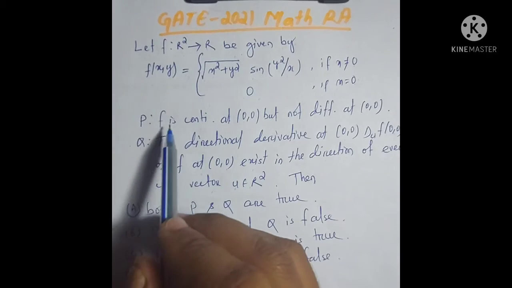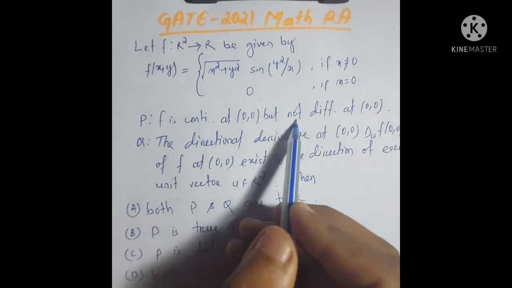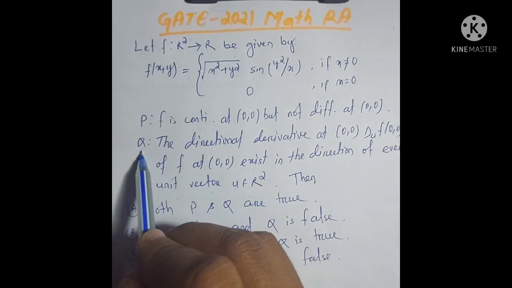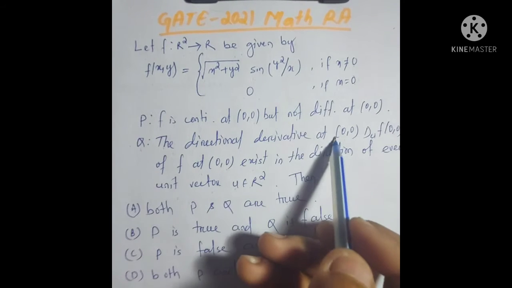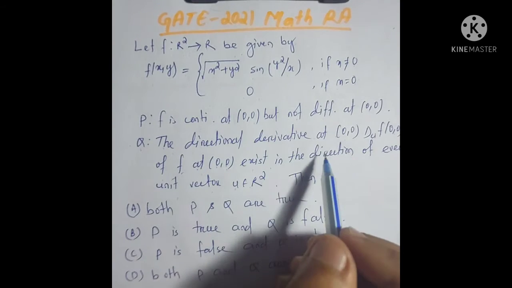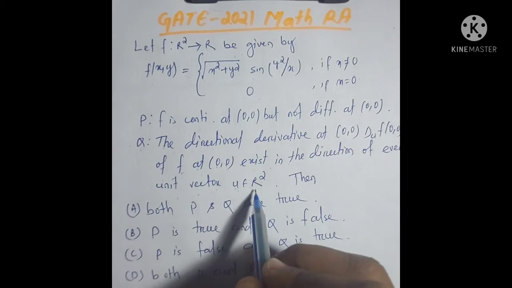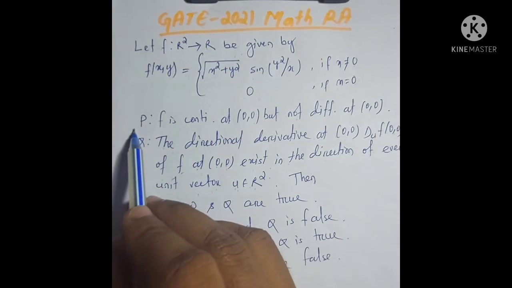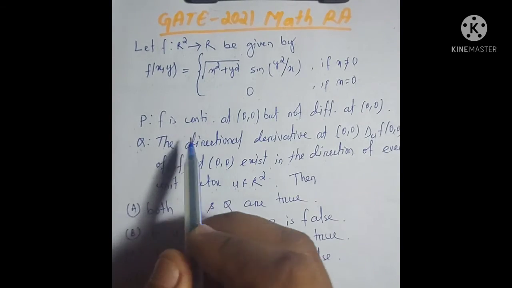Then statement P said that f is continuous at origin but not differentiable at origin. And statement Q, the directional derivative D_u f(0,0) of f at 0 exists in the direction of every unit vector u belonging to R². Then we have to check whether statement P and statement Q are true or false.